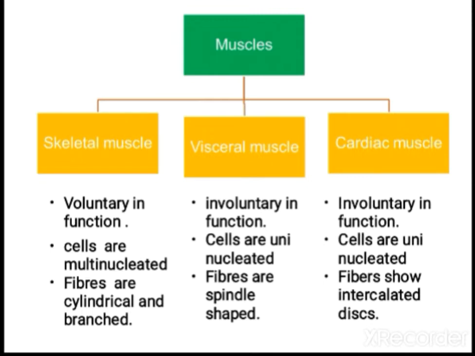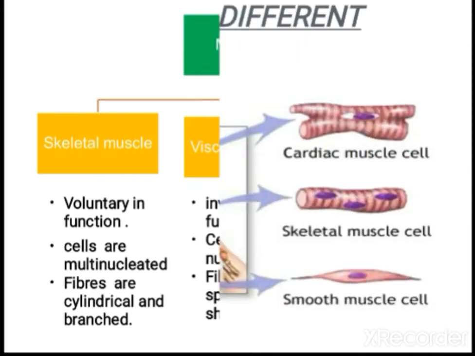In skeletal muscle the fibers are cylindrical and unbranched. In visceral muscle the fibers are spindle shaped. In cardiac muscle the special feature is that they show intercalated discs and are branched. They show striations, and apart from that they show the branching structure and connectivity. That is what you call intercalated discs.